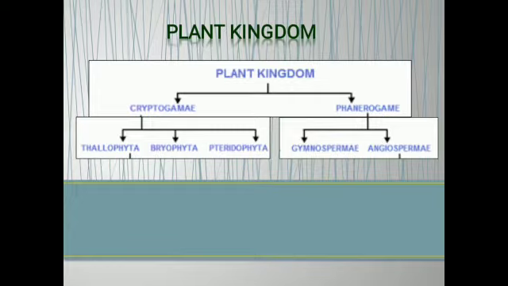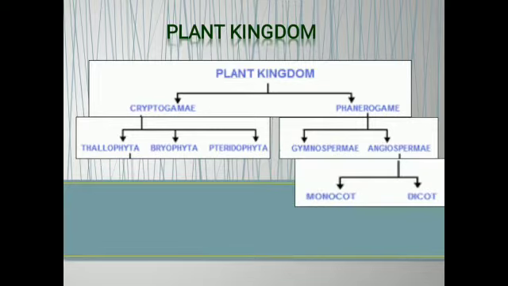Gymnosperm means naked seeded plants. Angiosperms are plants which have seeds covered with fruits. And angiosperm is further divided into two major groups, monocot and dicot.